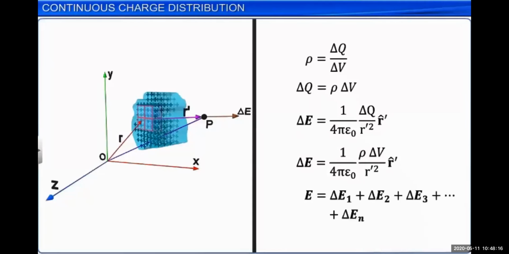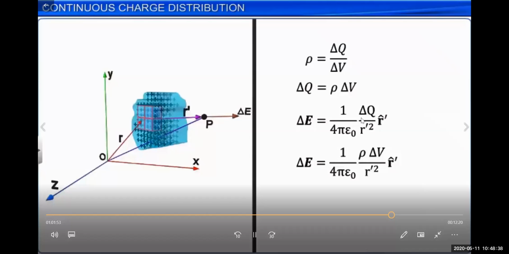Suppose, as we know very well, that a volume contains this type of very small volume delta V, and there are numbers of these volumes. Therefore we can find the density. This electric field is equal to 1 upon 4 pi epsilon naught.